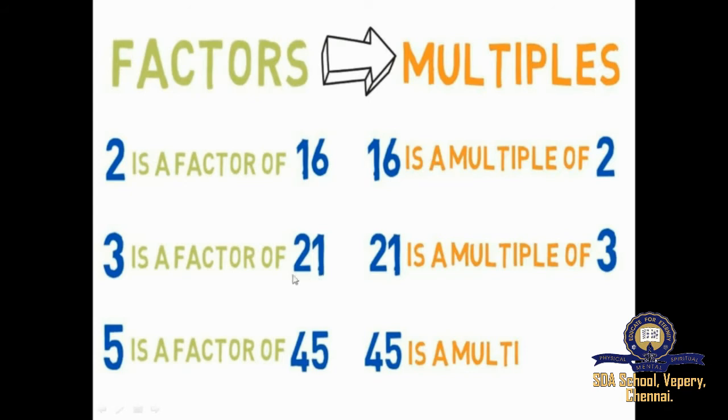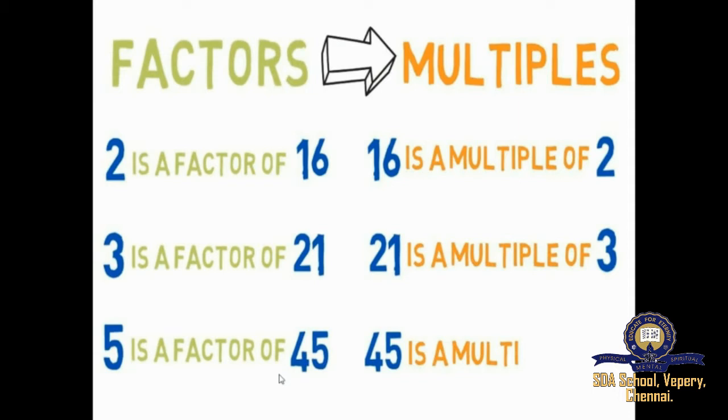Likewise 21 goes in 3 tables and then 7 tables and 21 tables, right? So 3 is a factor of 21. Likewise 45 goes in 5 tables, 3 tables and then 9 tables, 15 tables and then 45 tables. So 3, 5, 9, 15 and 45 are all the factors of 45.